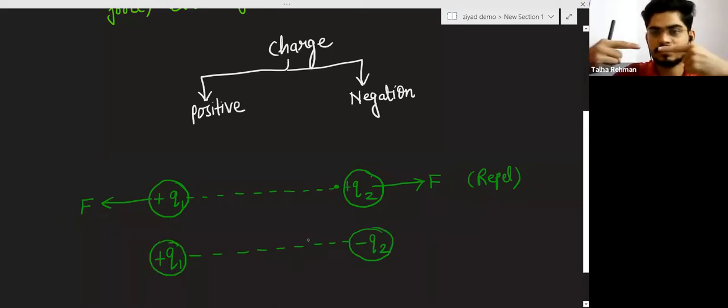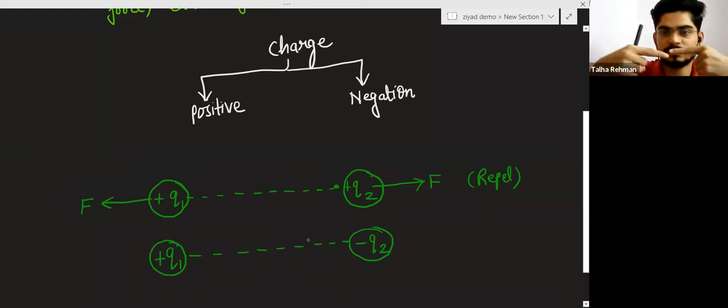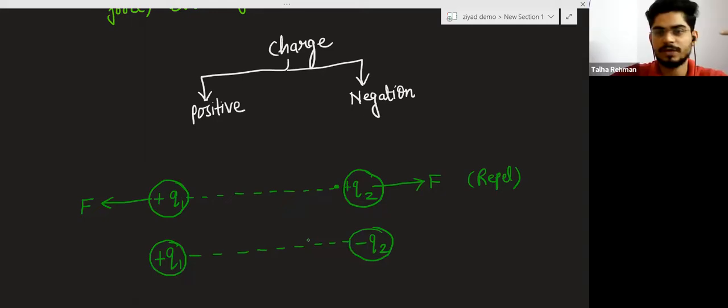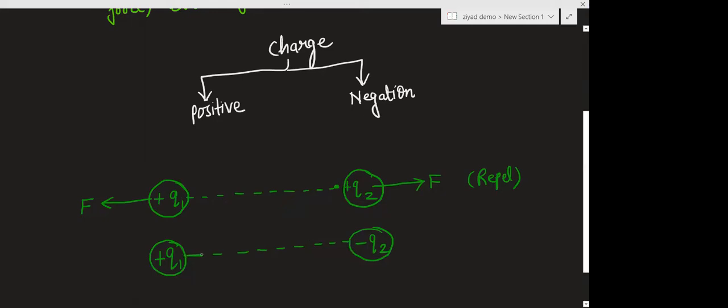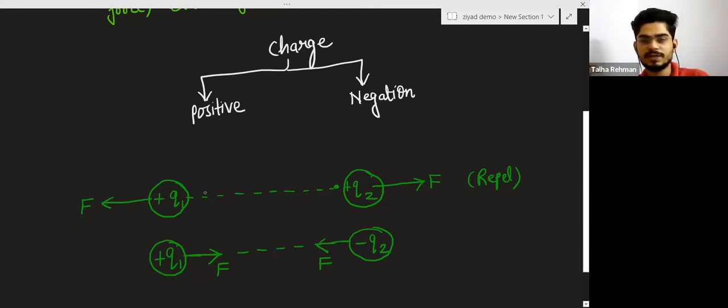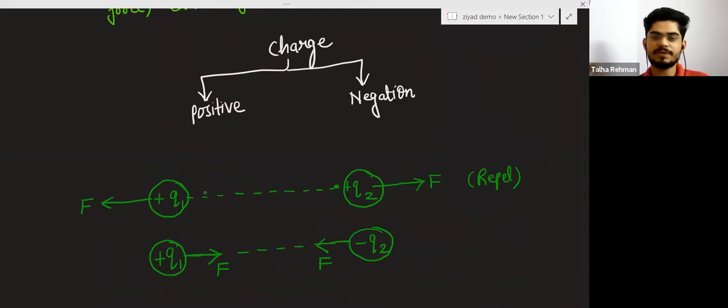Attracting means coming toward each other, and repelling means going away, in the opposite direction. They attract with some force, and there is a certain distance between these charges. The distance can be 1 mm, 2 mm, 3 mm accordingly.